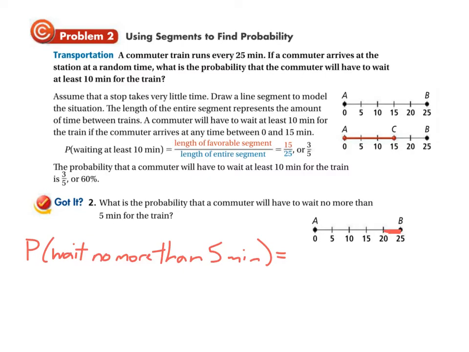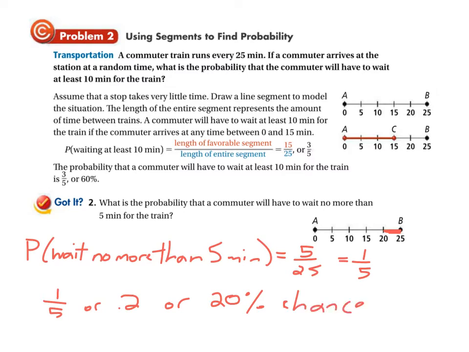Well, there's 5 minutes of time there out of the total of 25, and that simplifies to 1 out of 5. So there's a 1 out of 5 chance, or 0.2, or 20% chance of waiting no longer than 5 minutes. Yep.